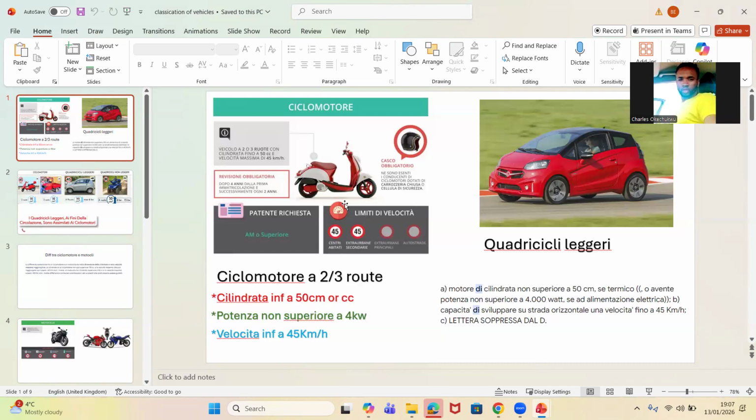Now, when we talk about classification of vehicles, vehicles are classified according to different types of categories. Now, guys, watch. We'll start like this. We have the one they call wheelbarrow. I'll be saying it in English before I start Italian. We have the one they call wheelbarrow. We have the one where animals push them.